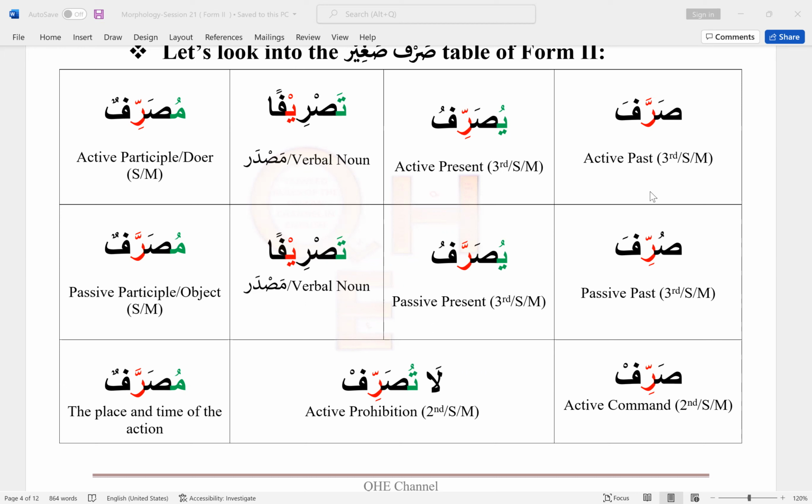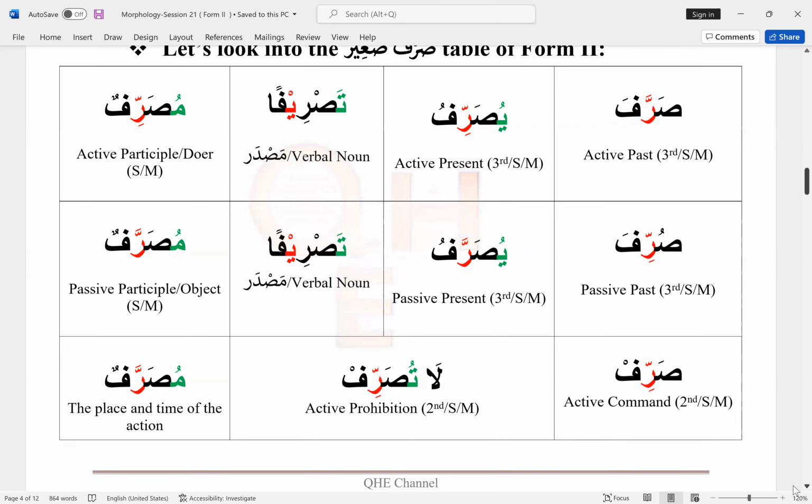Also in this table, the black letters are root letters, and only the red ones are the extra. So you can see the second root letter is extra. And the green ones are the prefixes. Now let's go over all the conjugations for past and present tense.